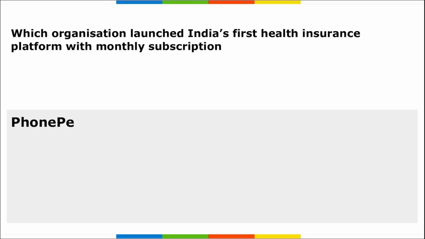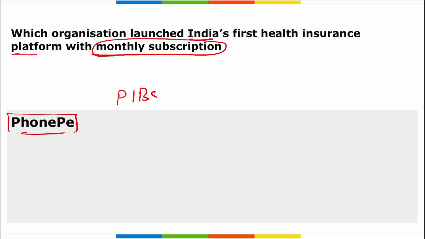Next, which organization launched India's first health insurance platform with monthly subscription? It is PhonePe, right? PhonePe Insurance Broking Services Private Limited is a wholly owned subsidiary of PhonePe. They have launched health insurance plans in partnership with leading insurers. Remember, PhonePe Insurance became the first and only platform in India to enable customers to pay for insurance in easy installments through UPI on the PhonePe application.